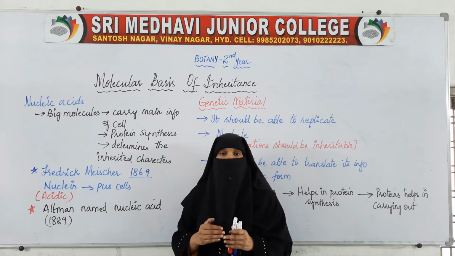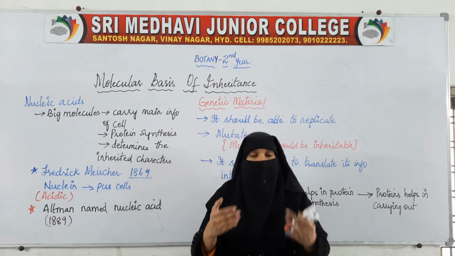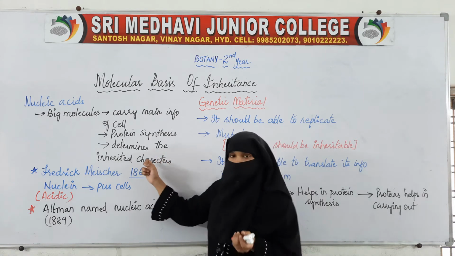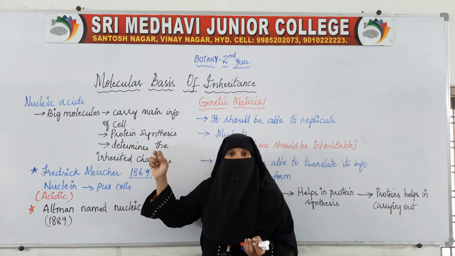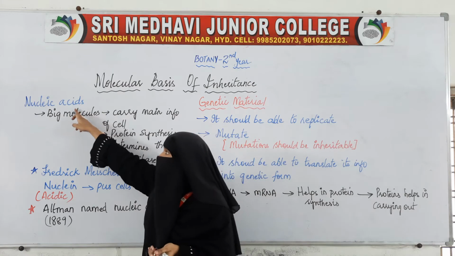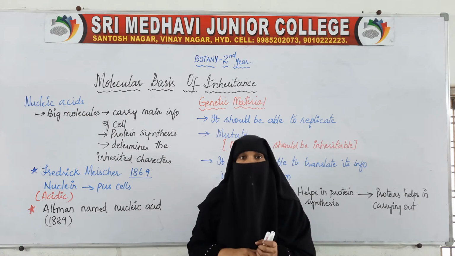This inheritance of characters from one generation to another is because of the molecule called nucleic acid.